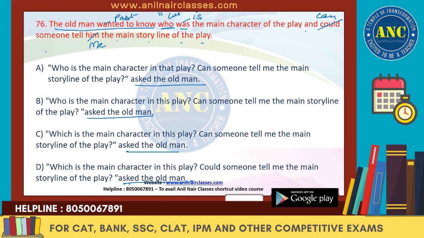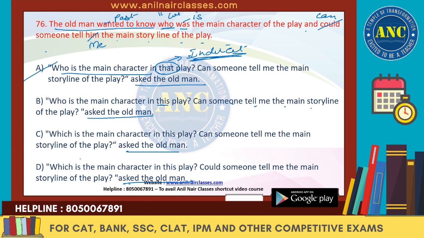Who is the main character in that play? So that play, if you write, this is wrong. We can't have that play over here. This changes to that, right? So that is the word which we use either as the connecting word, or we actually use it in the indirect speech. We don't use it in the direct. So we'll get rid of A. Who is the main character in this play? Can someone tell me the main storyline of the play?